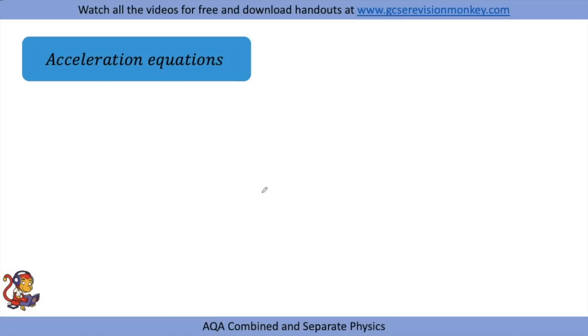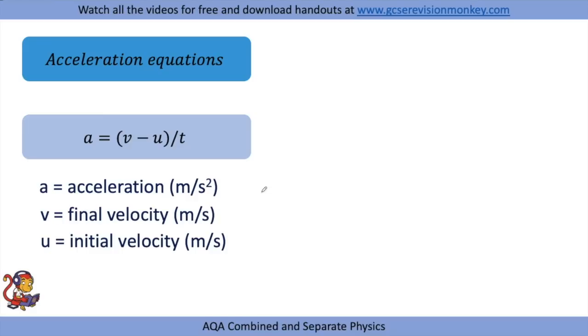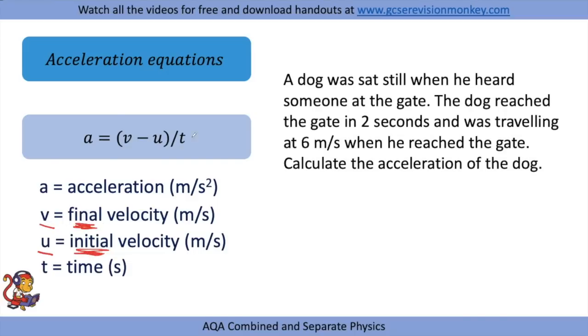Let's have a look at some acceleration equations then. We've got a equals v minus u over t, where acceleration is in meters per second squared, final velocity in meters per second, initial velocity in meters per second, and time in seconds. So you should remember that U comes before V in the alphabet. So U is your initial or starting velocity because that comes first, and V is your final velocity because that comes afterwards. Let's have a look at this question.